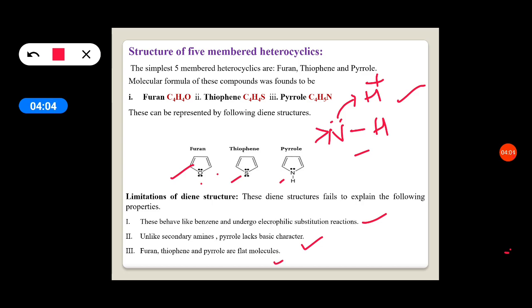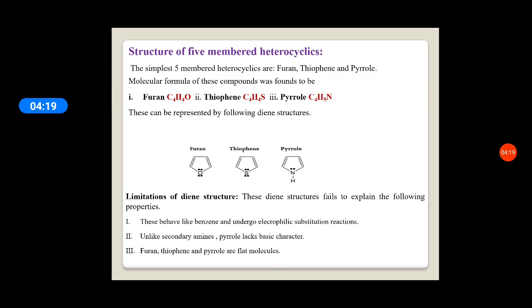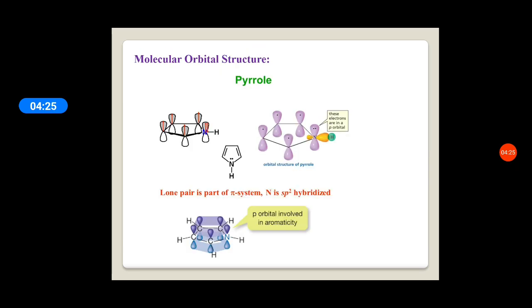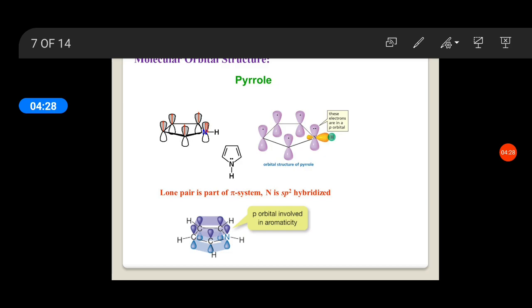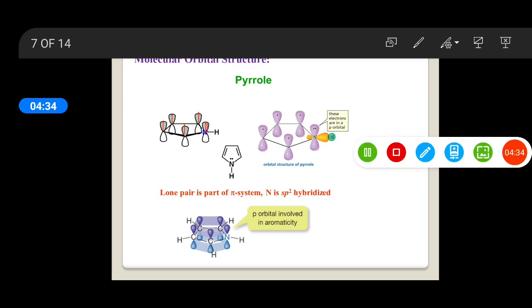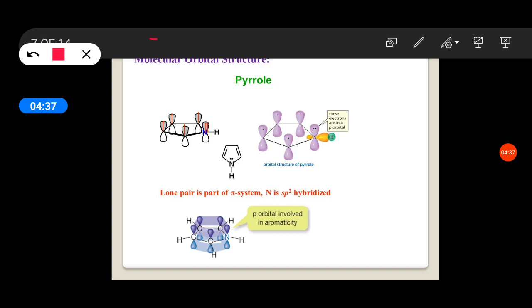Furan, thiophene and pyrrole are flat molecules. By observing the structure, it does not look like a flat molecule, but actually they are flat molecules. To explain why the behaviors are like this, we use the molecular orbital picture, or molecular orbital structure. So let us see the molecular orbital structure of pyrrole. In pyrrole, 4 carbons and 1 nitrogen form a 5-membered ring.